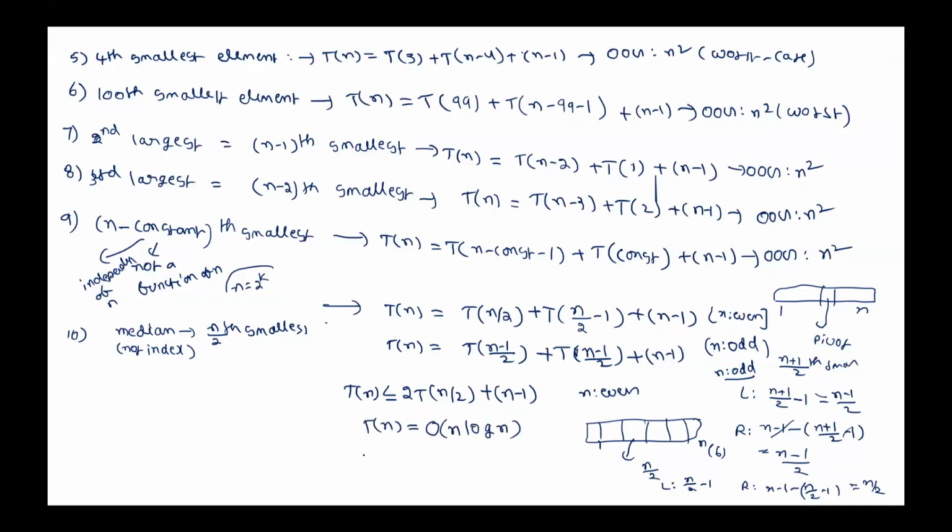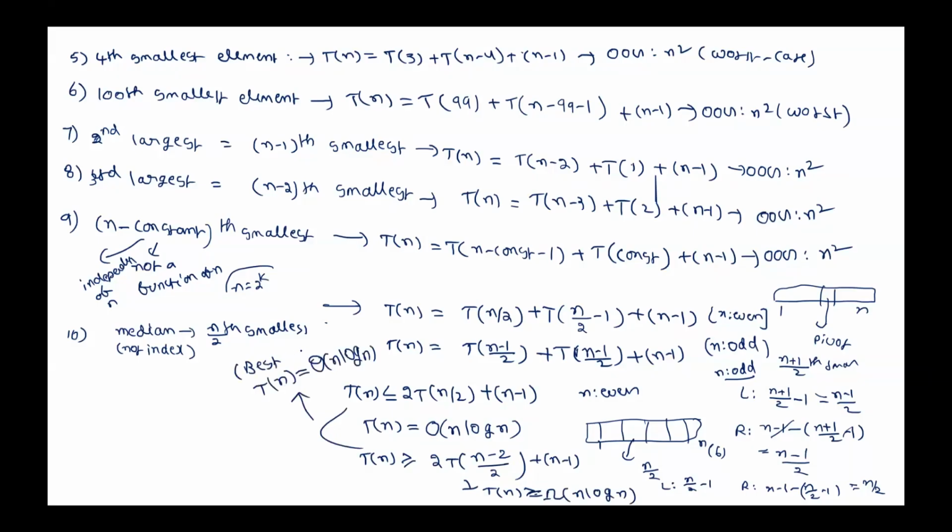So similarly, we can even say that T of n is greater than or equal to 2 times T of n minus 2 by 2. This is also correct, no? Based on that, we can say that T of n is big omega of n log n. Combining these two, in this case, T of n will be theta of n log n, which is same as best case. Is that okay? Is that correct?